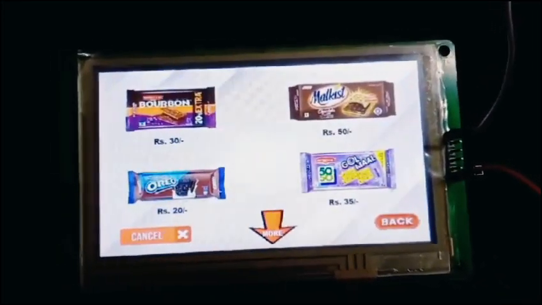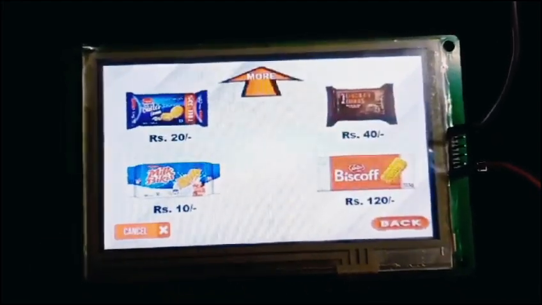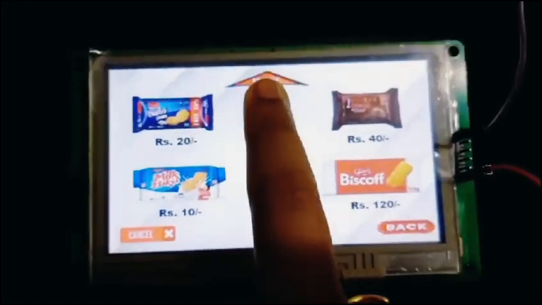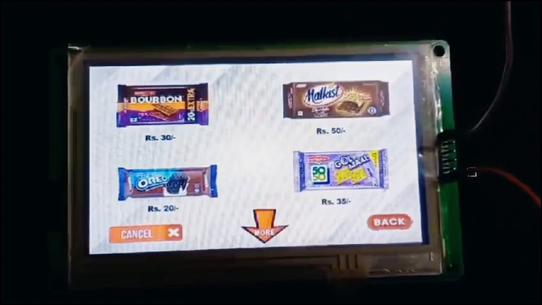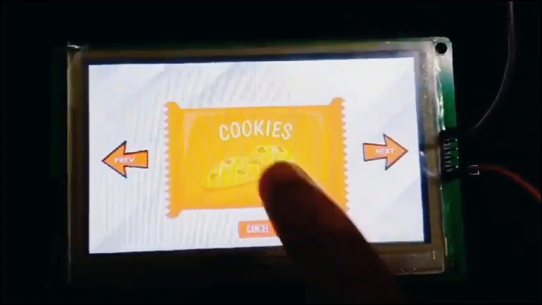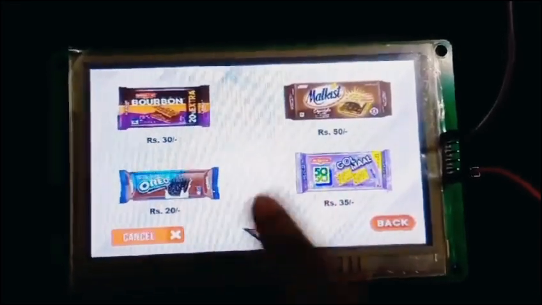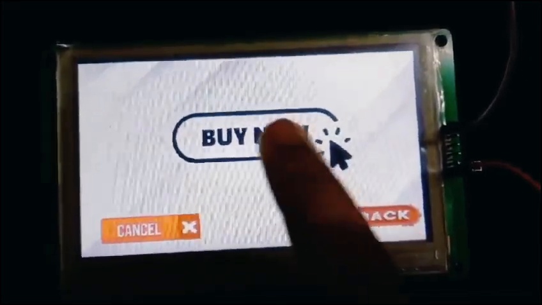Now we are going to buy biscuits. There are several brands available. If you don't want to buy anything, you can go to the home page by clicking on the back option. Select the required brand. Select the buy now option.